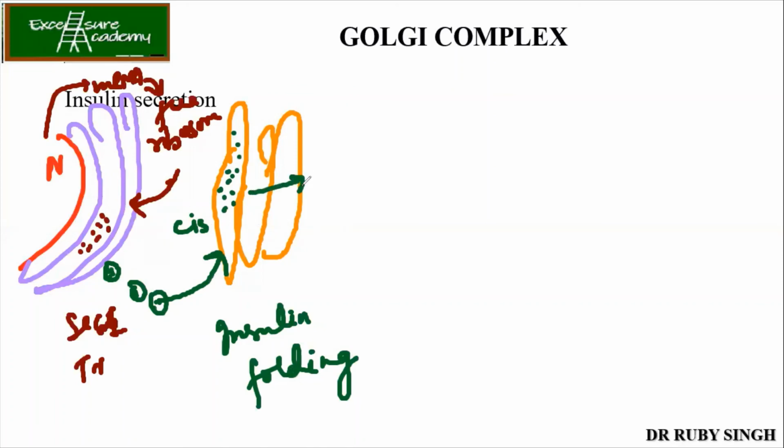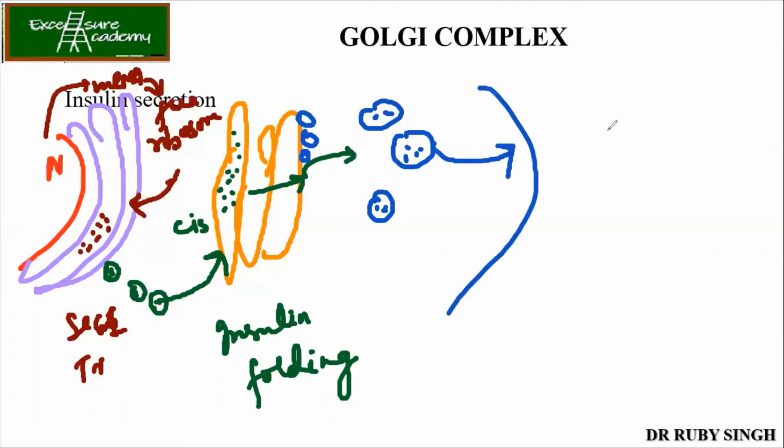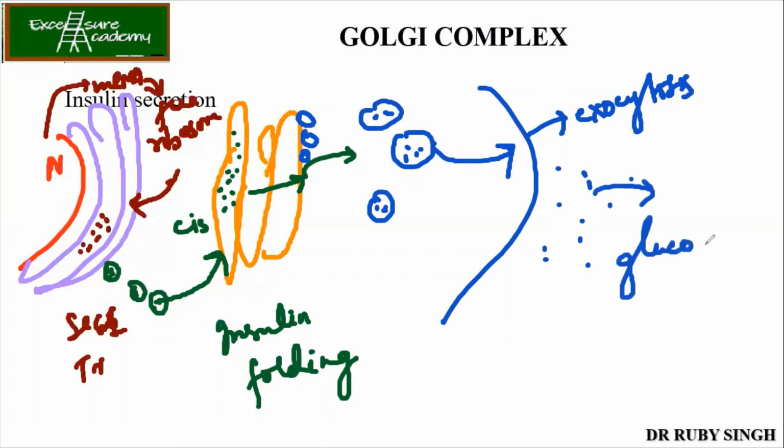Then it enters your trans Golgi, and from the trans it goes into vesicles. These vesicles bud out from the trans portion of your Golgi. From here, they go to the plasma membrane and exocytosis happens. This is the example of pancreatic beta cells. Once insulin is out, it is present in the blood and affects glucose uptake. This is how insulin is produced from pancreatic beta cells.